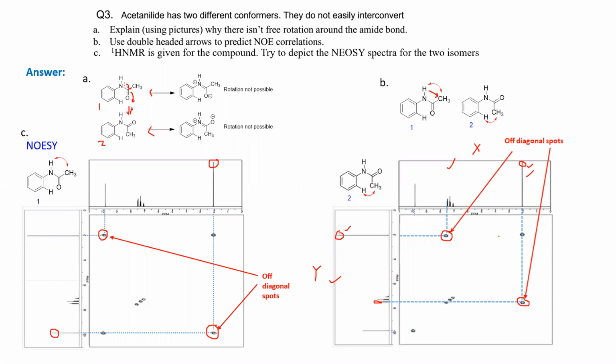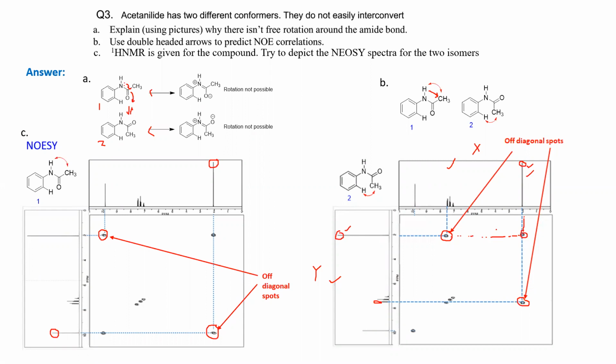If you extrapolate, where they meet, you will have a spot. We call that spot the diagonal spot due to methyl. If you extrapolate this one, it is coming here, and if you start from there, it is coming here. So they are meeting here, right? So this spot is the diagonal spot due to methyl.